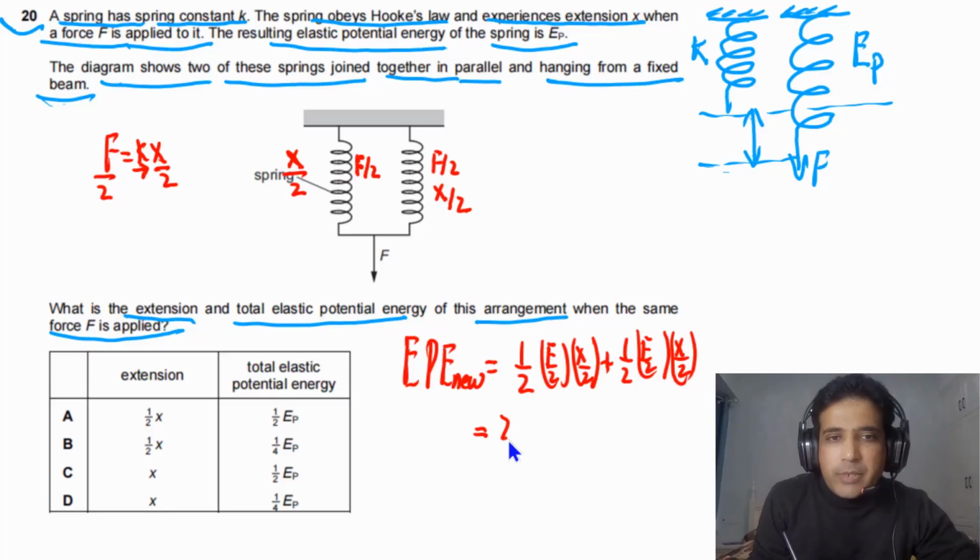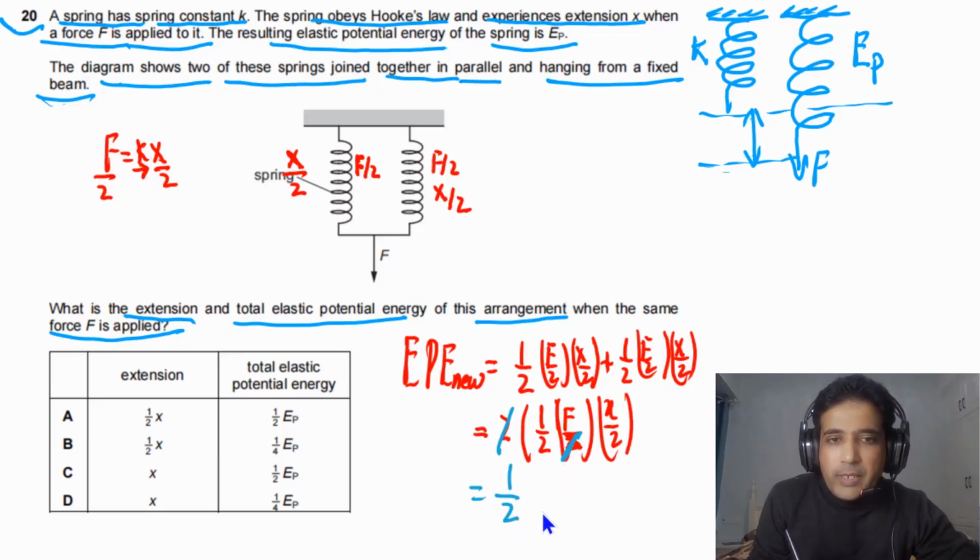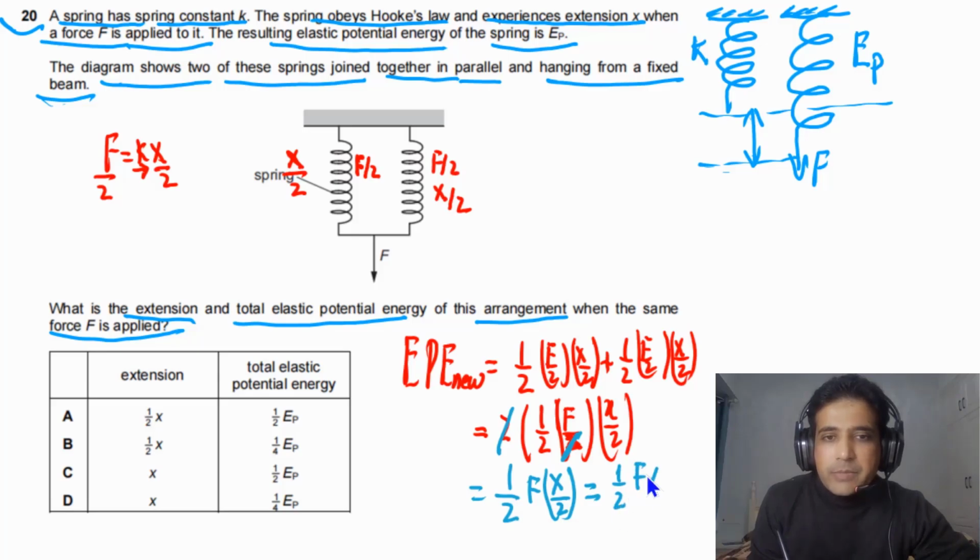So we have 1/2, F by 2, X by 2, and we can cancel this 2 with this 2. We are left with 1 by 2 F times X by 2. If we rearrange this a little bit, we can write 1/2 F times X, and here we have 1 by 2. If we look at the energy stored in this spring, we can simply say EP.